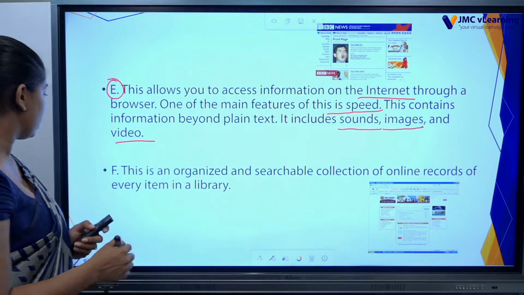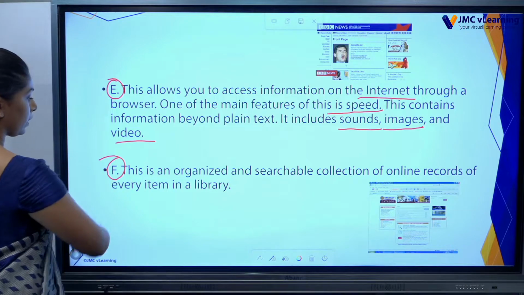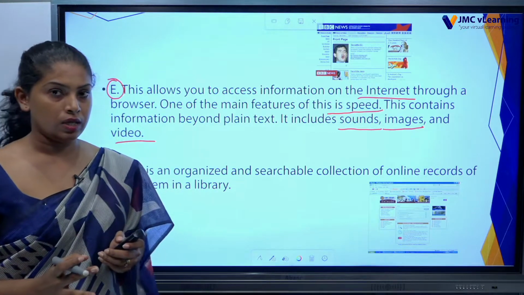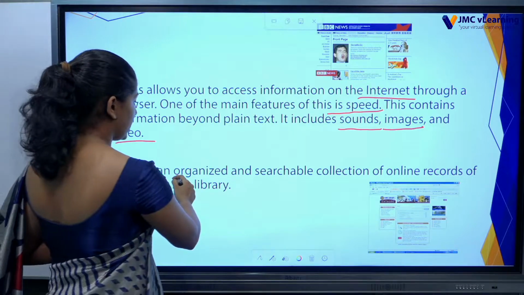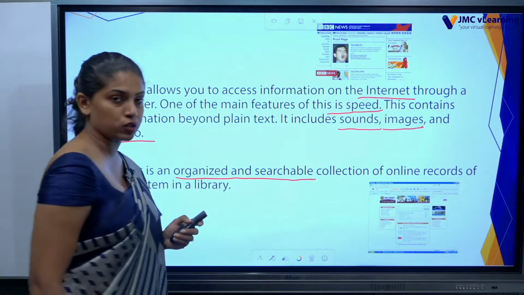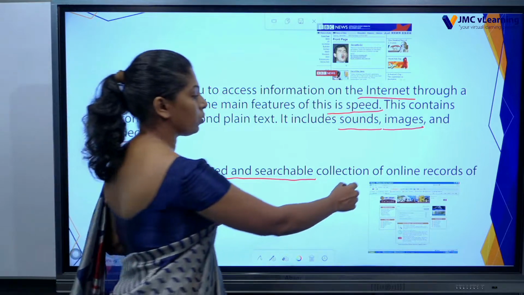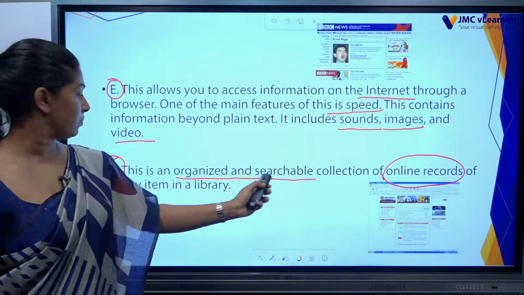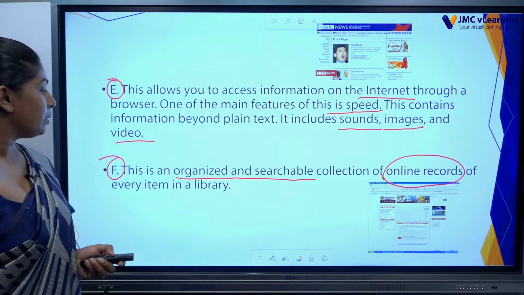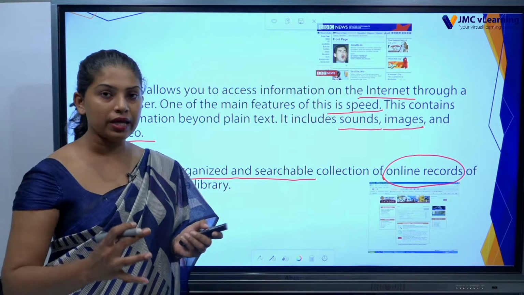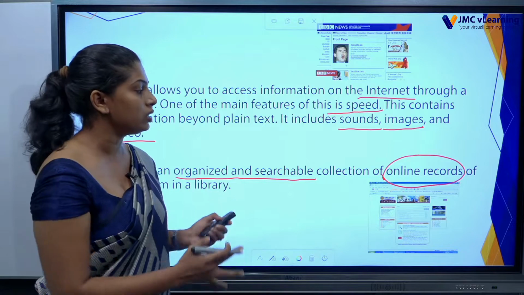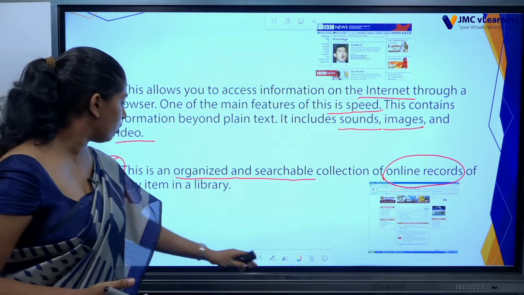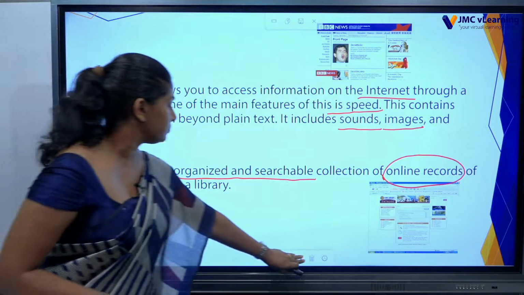Okay, the last one, F. This is an organized and searchable collection. This is an organized as well as searchable collection of online records. Here you can get online records of every item in a library. Like a library, you can get all the details online. So here we have learnt about a few sources.